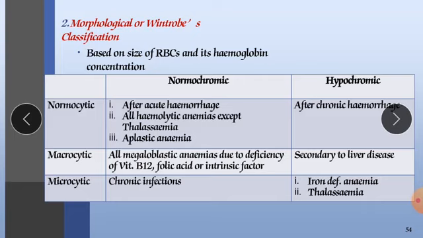Sorry, microcytic. So in this condition, the RBC size is going to decline, so constriction of the size will occur, meaning the size will be less than normal. And in chronic infections, the chromic, meaning the color of RBC, will be normal. In iron deficiency anemia, the color may be affected, and they may become hypochromic. Also in thalassemia, the color will become hypochromic.